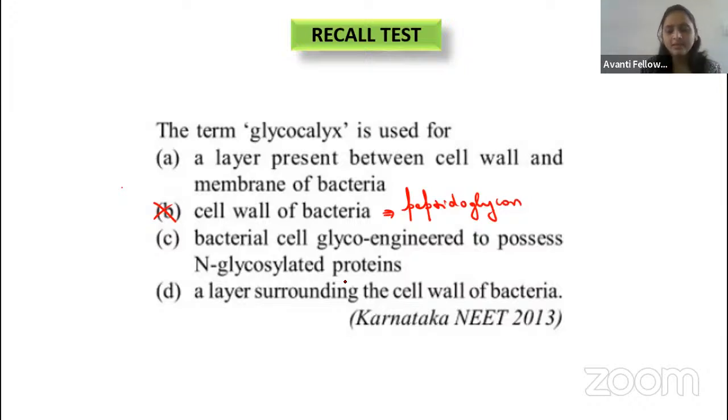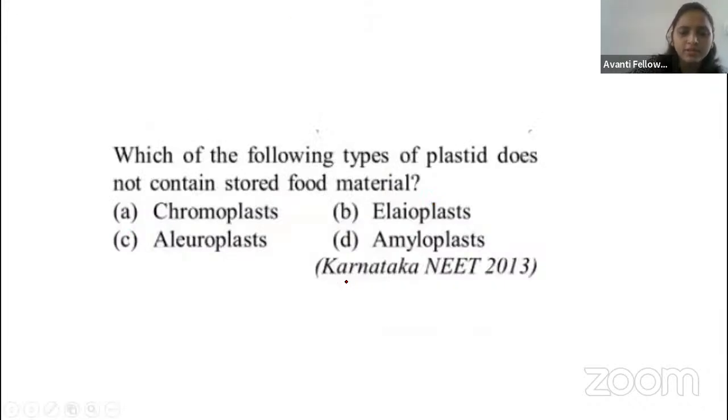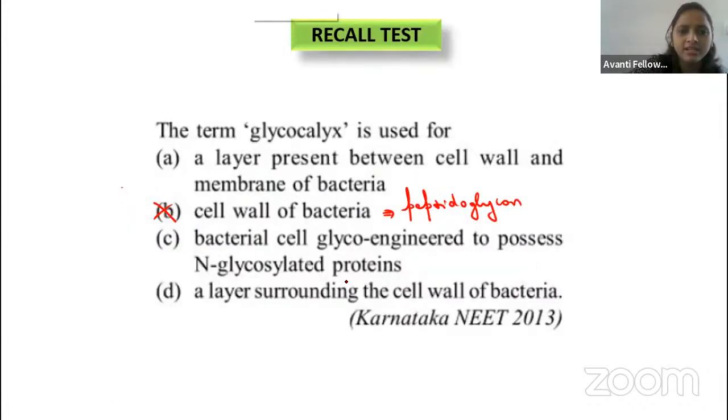Bacterial cell glyco-engineered to possess the N-glycosylated protein. Is that possible, guys? What they are telling is that in the biotechnology process, we have engineered the bacterial cell to produce the N-glycosylated protein. No, not right. Naturally only it is producing the glycocalyx. We have not engineered the bacteria to produce that by biotechnology, right, guys? So option C is not correct.